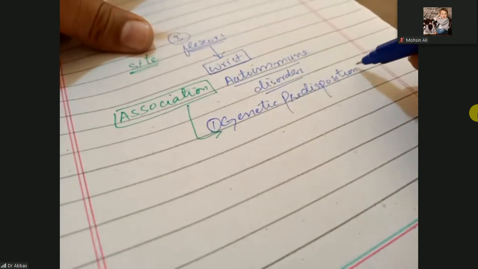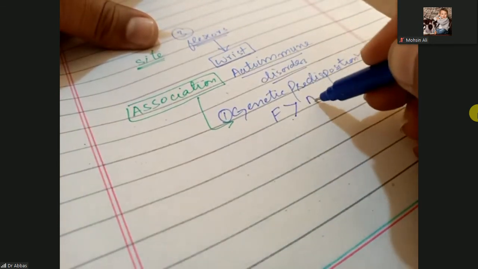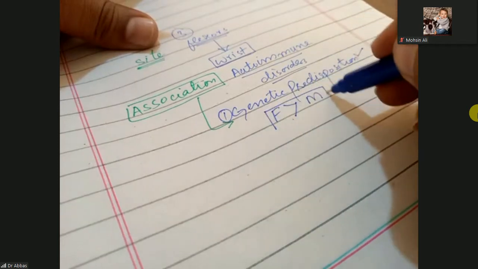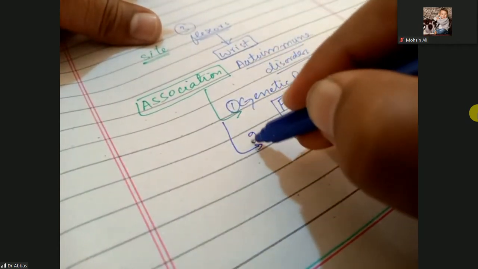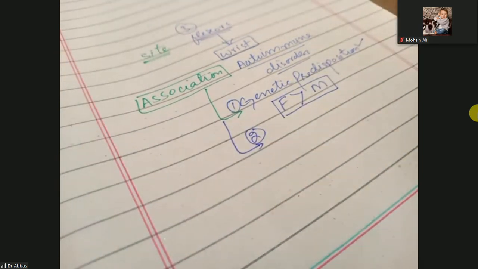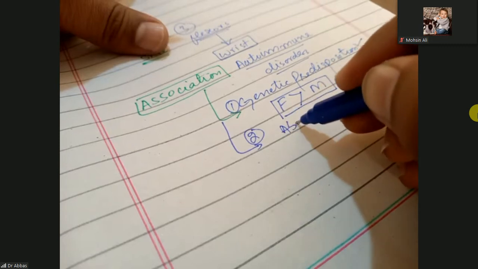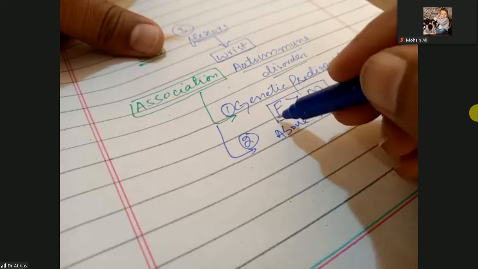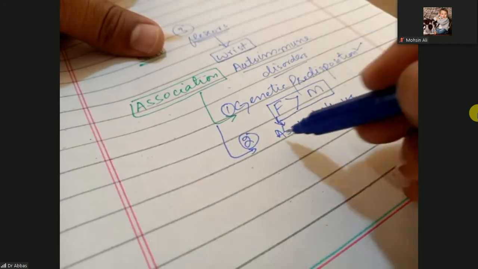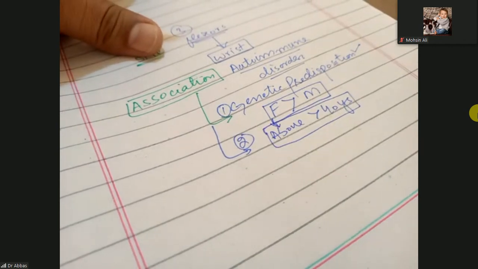When you check the genetic predisposition, females are most commonly involved rather than males. These are most common in females rather than males. Second one, they are most commonly present above the age of 40 years. Most commonly involved in females, and most commonly present above the age of 40 years.